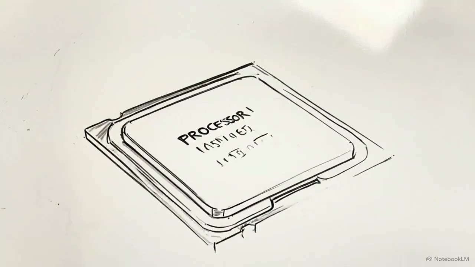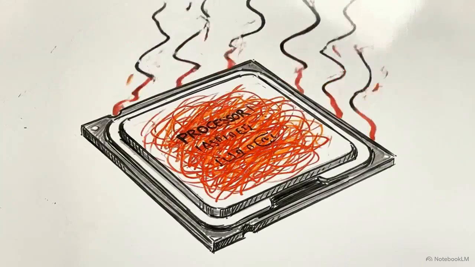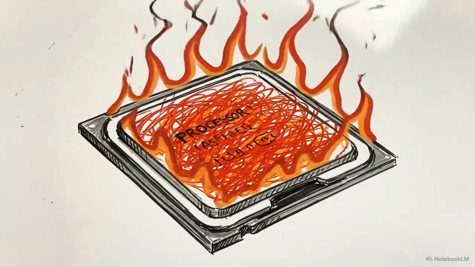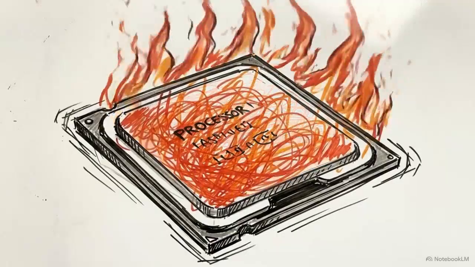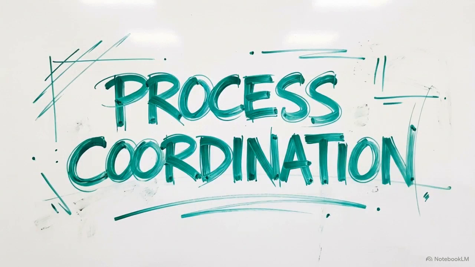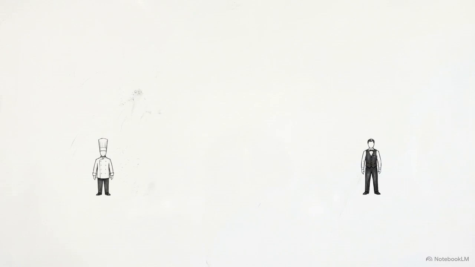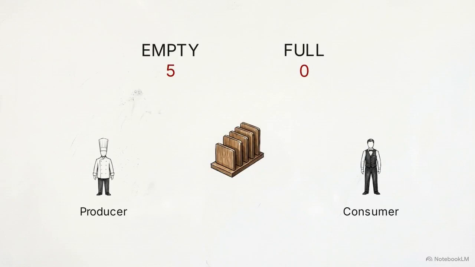One vulnerability remains. Processes still need a way to wait for buffer space or inventory without triggering a 100% CPU spin wait. We resolve this exact problem using semaphores. This animated infographic maps the abstract concept of a semaphore to a physical plate rack. The chef acts as the producer, the waiter acts as the consumer, and two distinct counters track the exact number of open and occupied slots.